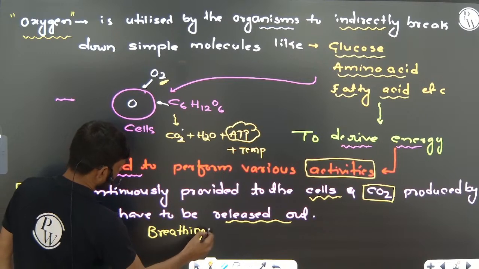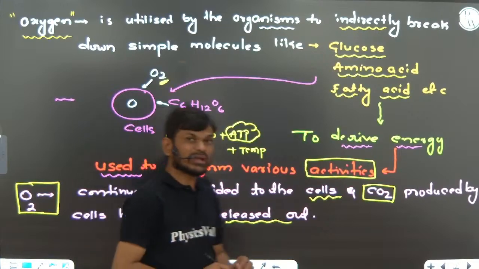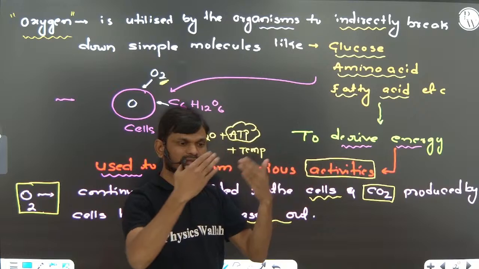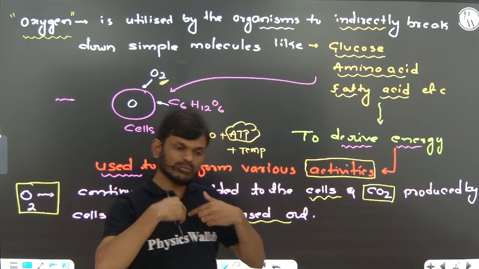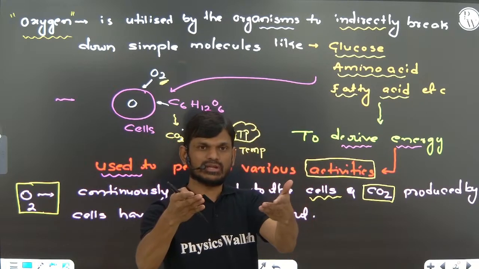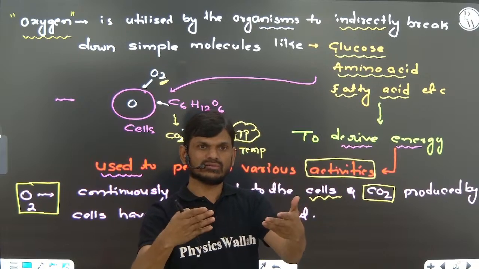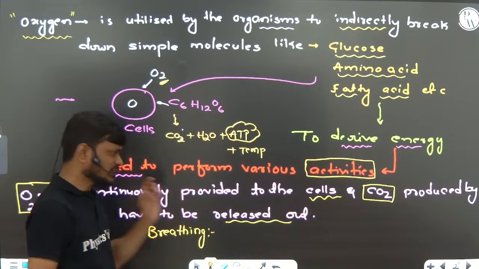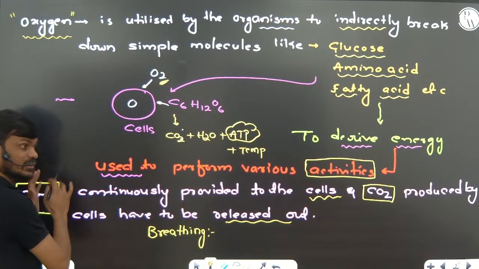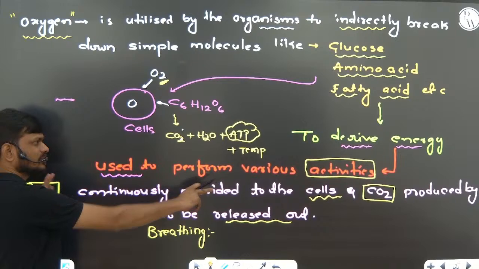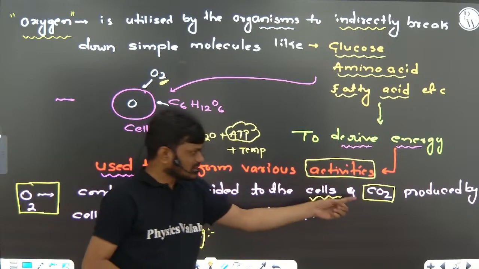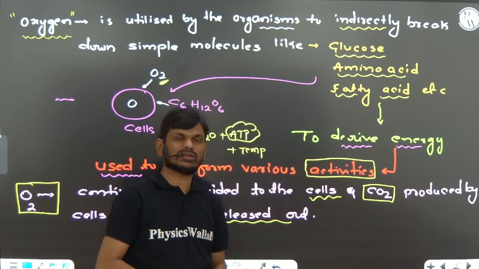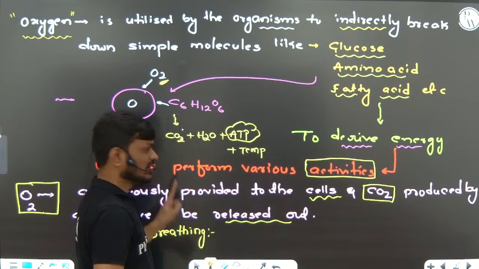Okay, so what is breathing? Breathing is a process where atmospheric air enters into the alveoli and alveolar air moves outside from the lungs. That mechanism we are calling breathing. This is the mechanism which continuously supplies oxygen to the cells, and carbon dioxide which is produced in the cells is also eliminated from the cell by the mechanism known as breathing.